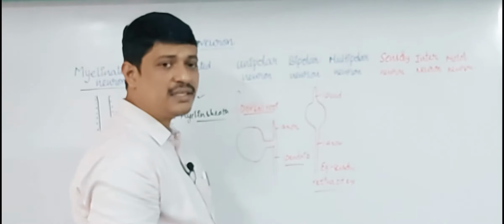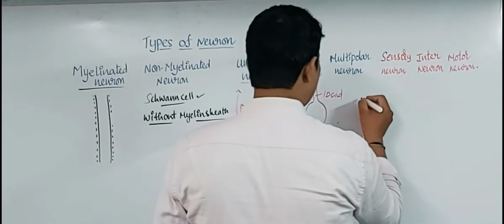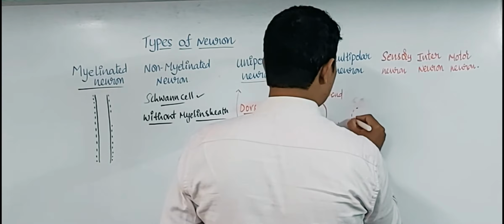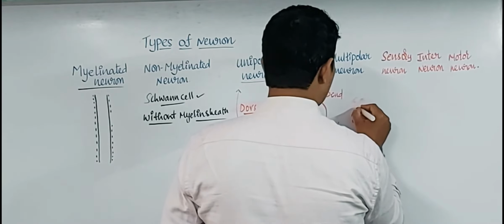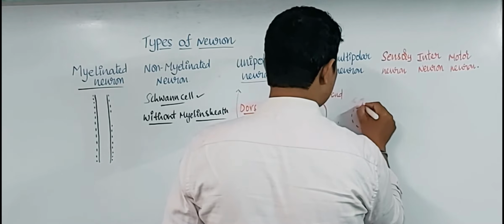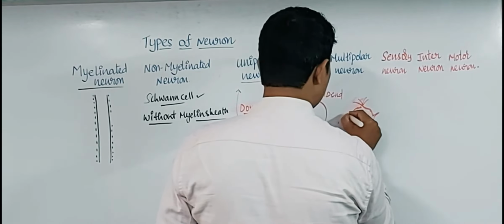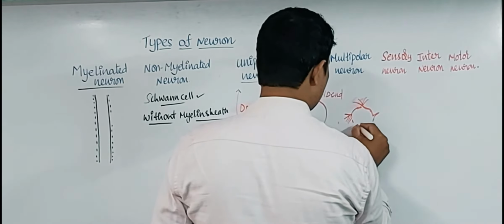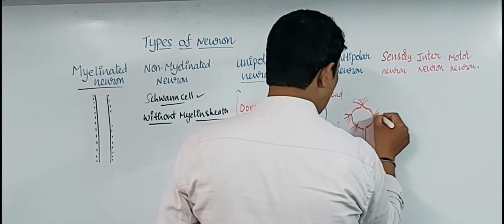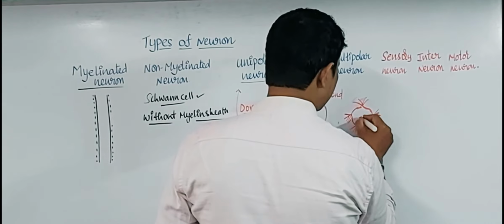And coming to the multipolar neurons. Multipolar neurons means the cell body with many dendrites but only one axon.